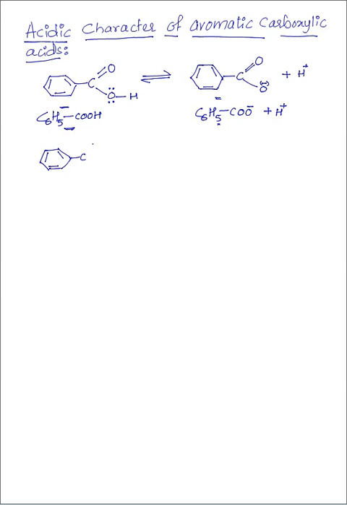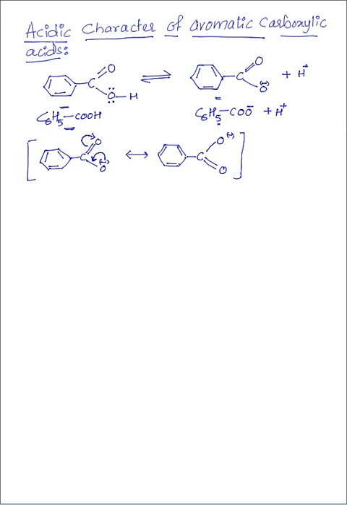C double bond O, O minus. The resonance structure for this is C single bond O minus, double bond O. That is, the negative charge is given to the adjacent bond, and the pi bond electrons are given to oxygen. So we get these two resonance structures.